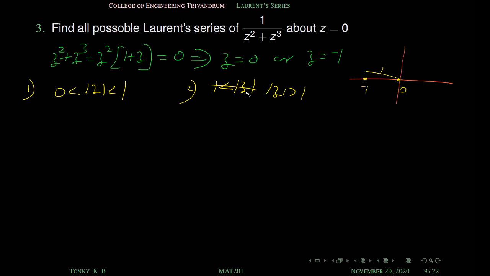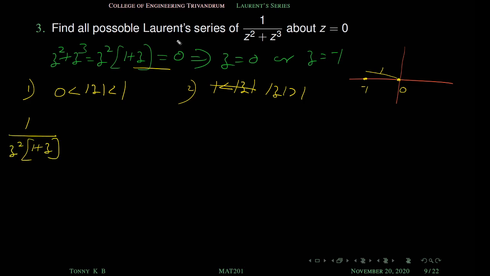So we have to find the series expansion of this function on this region and this region. Okay, so we are going to handle the first one. In the first case, 0 less than mod z less than 1, our function is 1 by z square into 1 plus z.